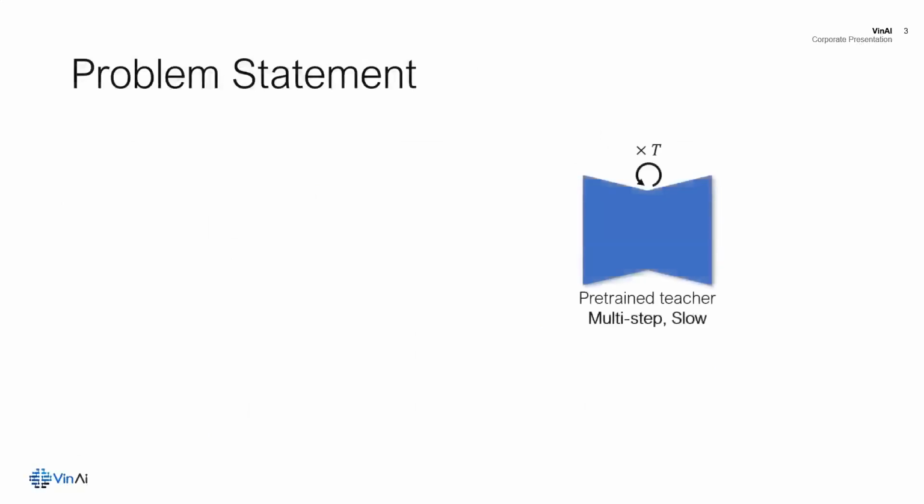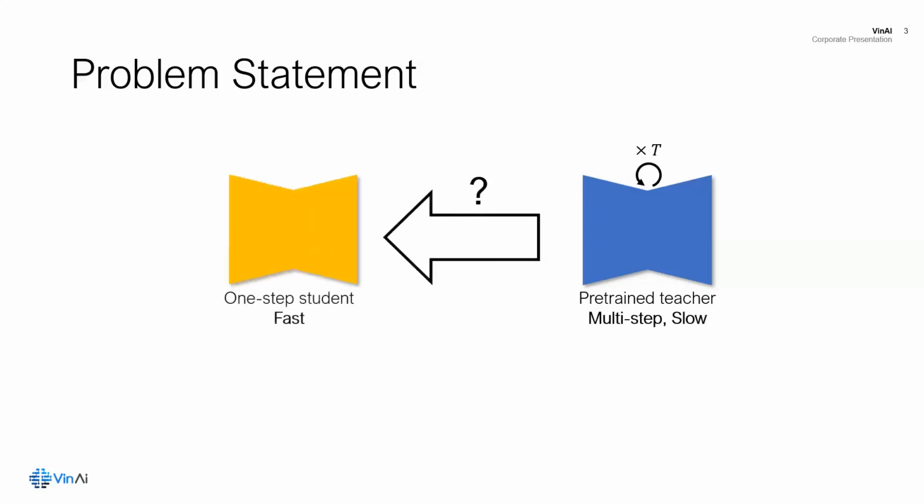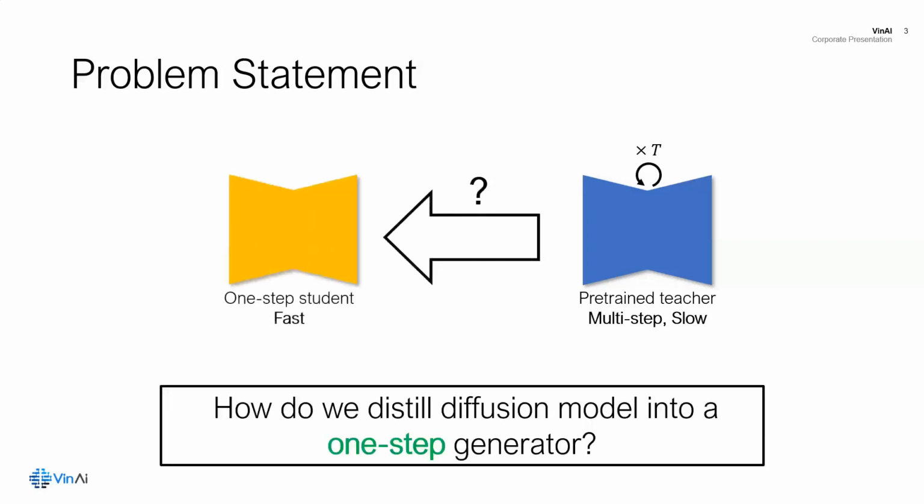However, traditional diffusion models are very slow as they require multiple steps to generate a final image. Here, our goal is to distill these multi-step models into a one-step generator without compromising quality. We only consider Stable Diffusion in this work as it is the most widely used.